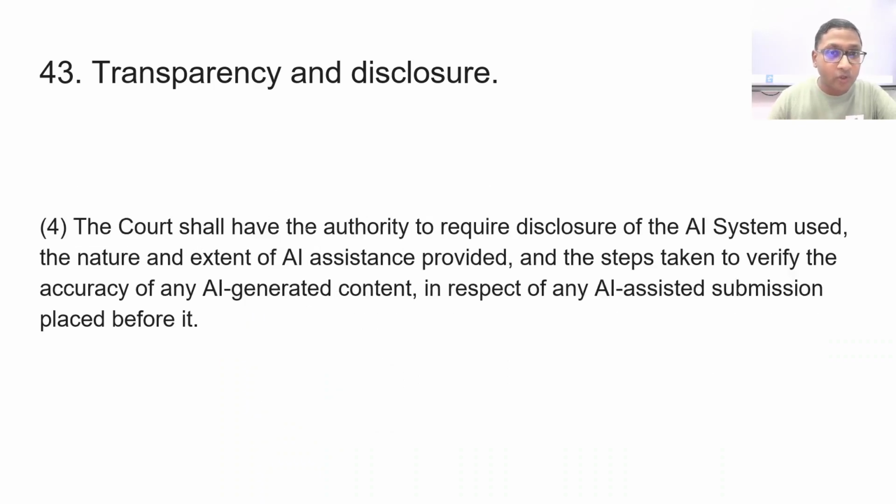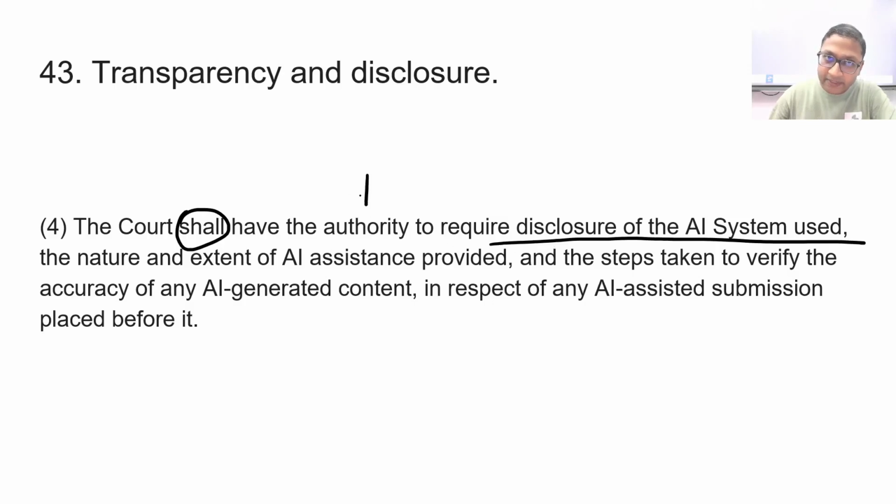Now, the court shall have the authority to require disclosure of AI system use, the nature and extent of AI assistance provided, the steps taken to verify the accuracy of any AI generated content in respect of any AI assisted submission placed before it. Okay.